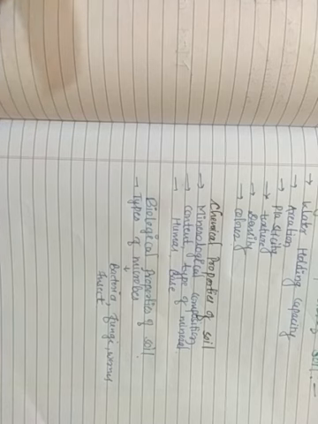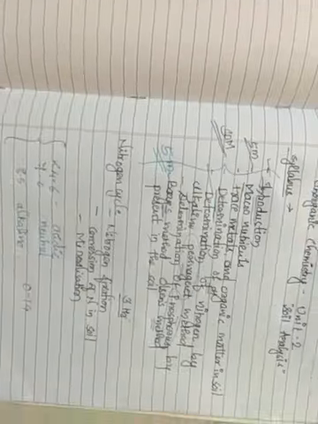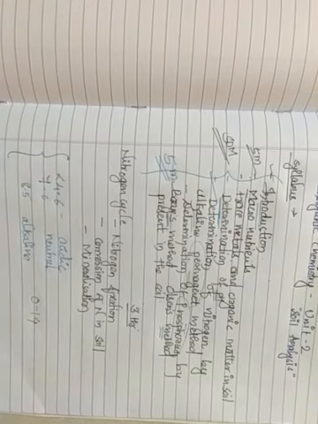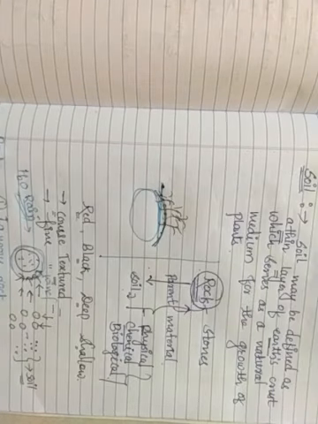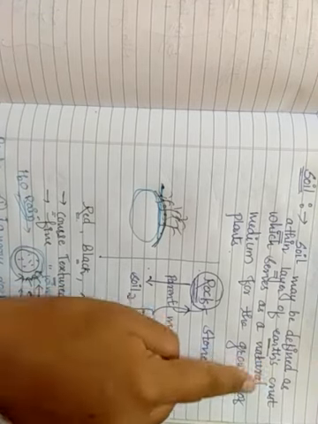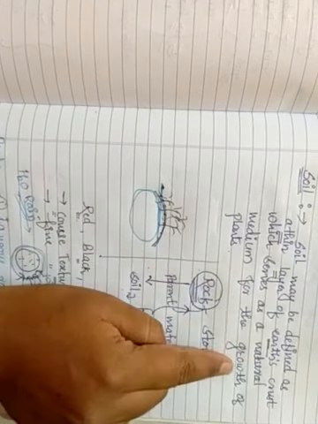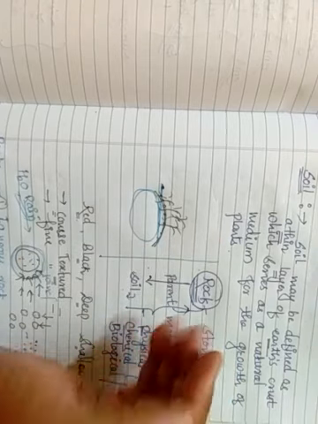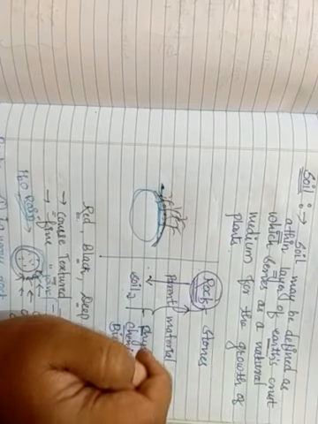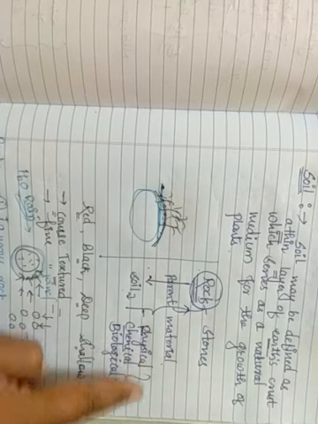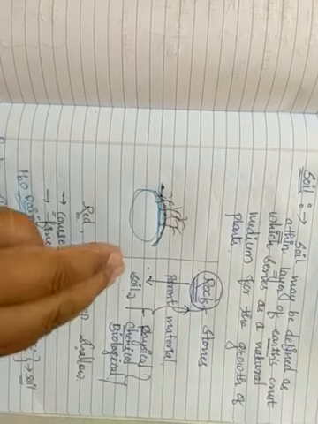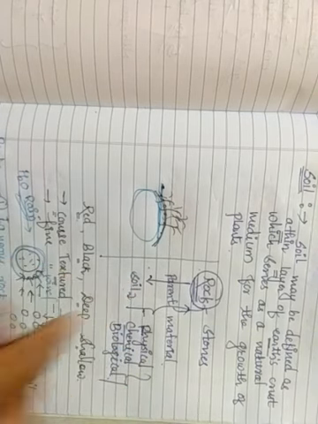Again, let me revise today's part, what we dealt with. First we saw the introduction of our syllabus. After that we saw the definition of soil itself. Soil may be defined as the thin layer of earth crust which serves as a natural medium for the growth of plants, where soil originates from the bare rocks itself. Soil originates by physical, chemical and biological effects, and rocks get converted into soil.